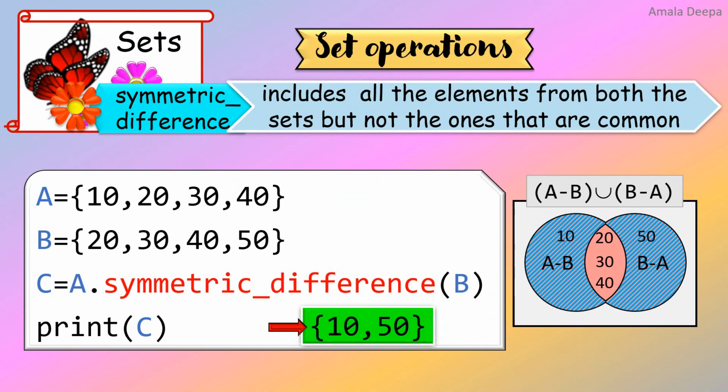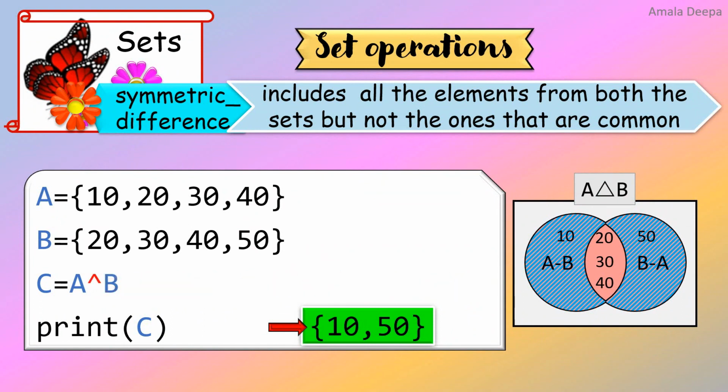The expression for symmetric difference can also be written by using the delta symbol, A delta B. Keeping this in mind, instead of the function symmetric_difference, I can use the caret operator, A caret B. This symbol is called caret in computer science, C-A-R-E-T.